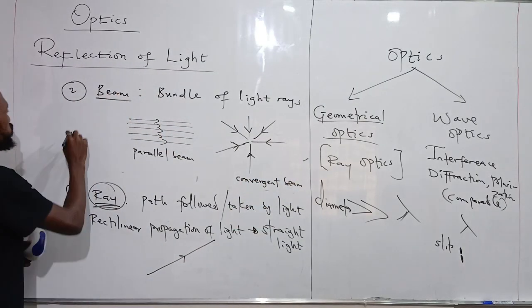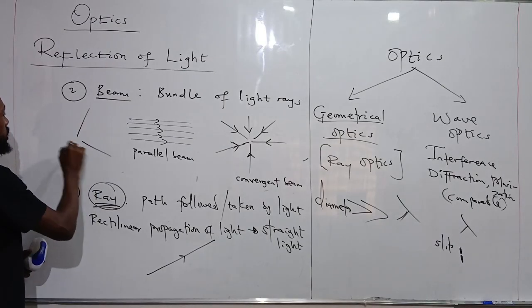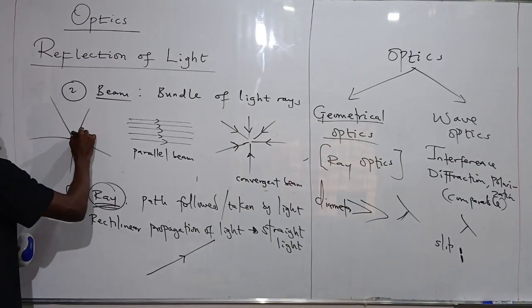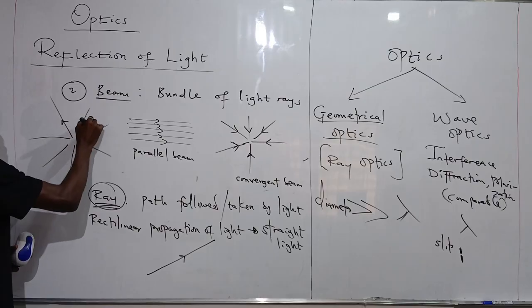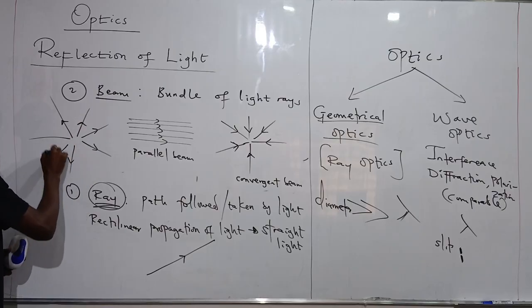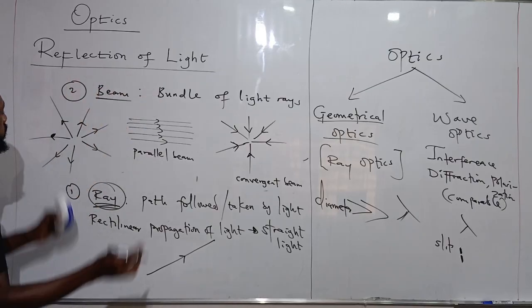A beam of light can also move out from a singular point. The rays are going out from a singular point.